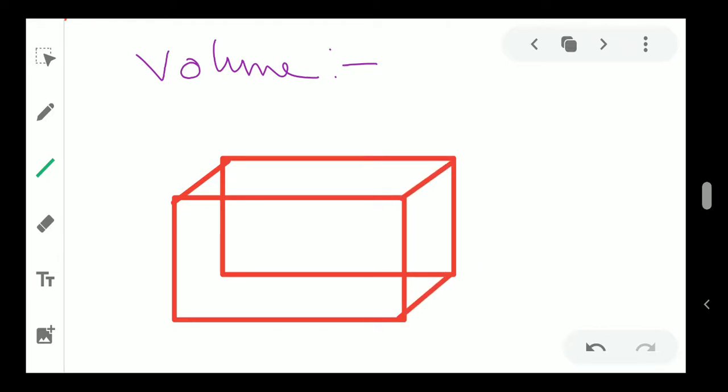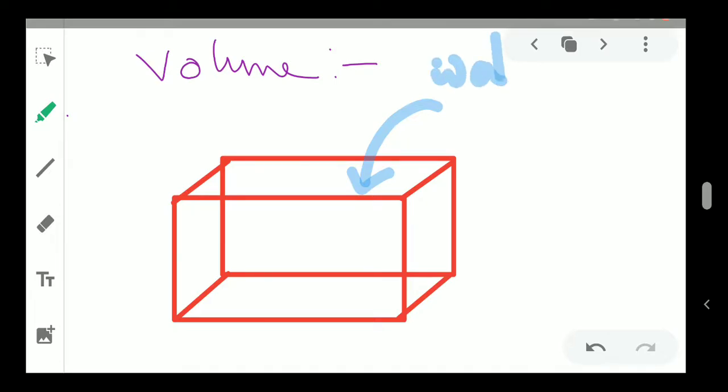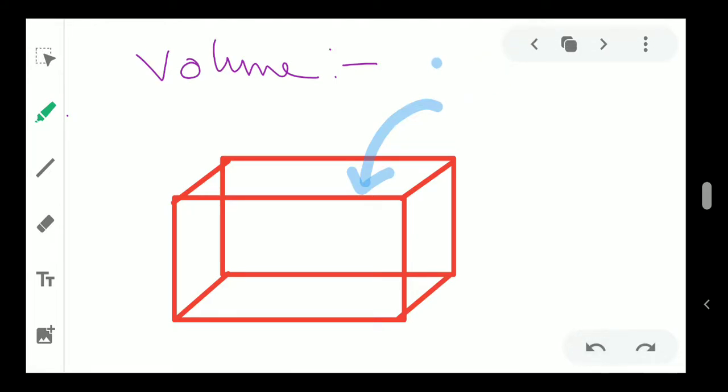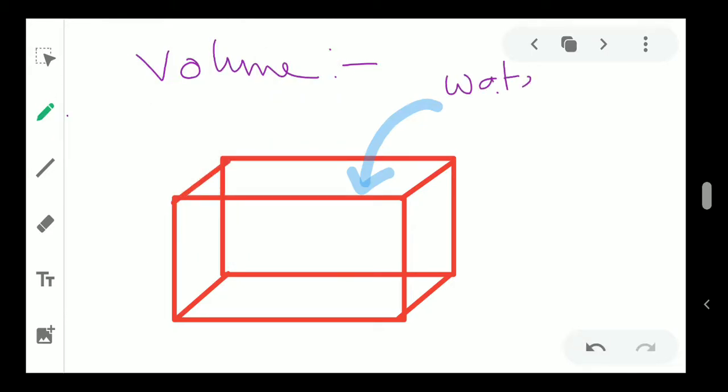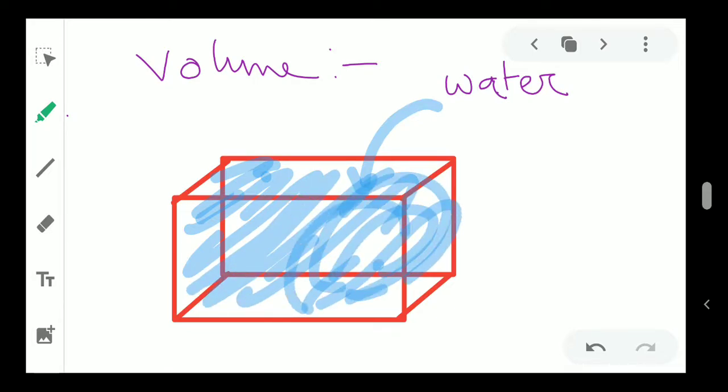All sides are closed and I am going to put water into it, but I don't know how much water it will be able to hold. How do I calculate that? How will I know how much water it can take? For that I need something that tells me the storage capacity of this cuboid, how much water it can store inside of it. This is called volume.